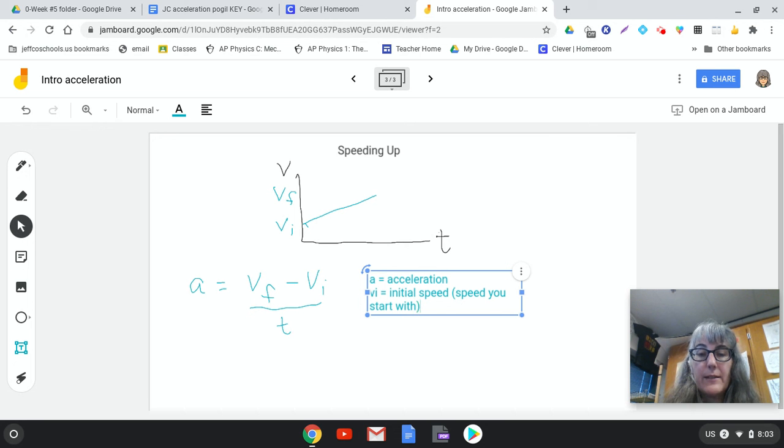And there's a special case of that: rest means V initial is equal to 0. So if you're starting from rest,